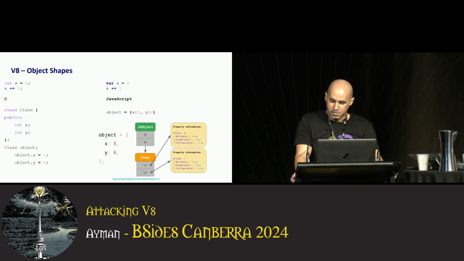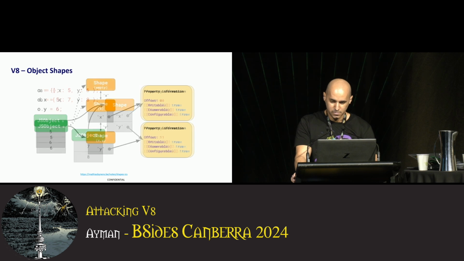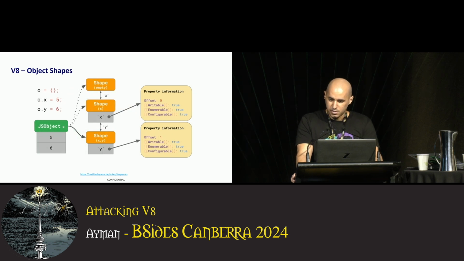JavaScript abstracts class definitions away from the developer, and to be able to do that, V8 maintains a hidden class for objects that the developer creates. These hidden classes are also called shapes, and they define the shape of the object, that is, its members and their orders or offsets. Multiple objects can reference the same hidden class or shape if they have the same shape. These shapes can transition dynamically as we add more members, also known as properties, to the objects, unlike C++, where all the members have to be predefined in the class.